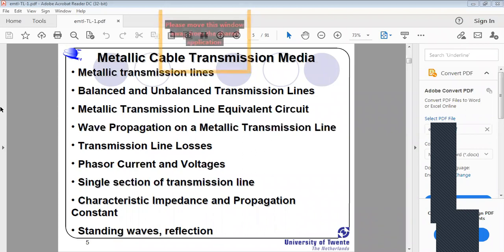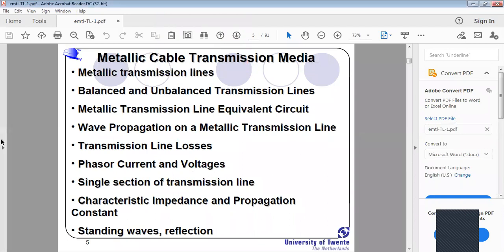Next is characteristic impedance and propagation constant. I already told you what is meant by characteristic impedance and propagation constant. What is their alternate name? RLGC are the distributed parameters of the transmission line, and they are called primary constants, right? Similarly, characteristic impedance and propagation constant are the secondary constants of a transmission line. Resistance, capacitance, inductance, and conductance are called primary constants.